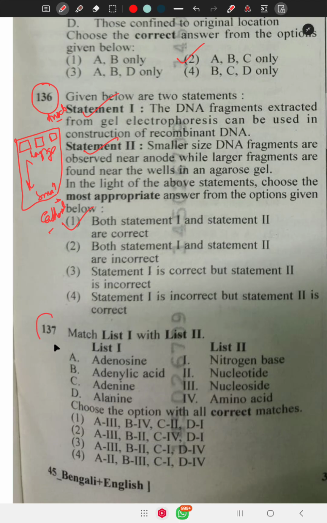Question 137 says match list 1 with list 2. Adenosine is a nucleoside. Adenylic acid is a nucleotide. Adenine is a nitrogenous base and alanine is an amino acid. So 3, 2, 1, 4. Option number 3 is correct.